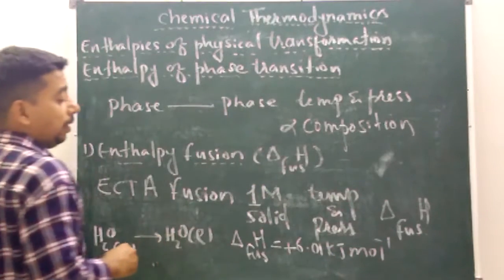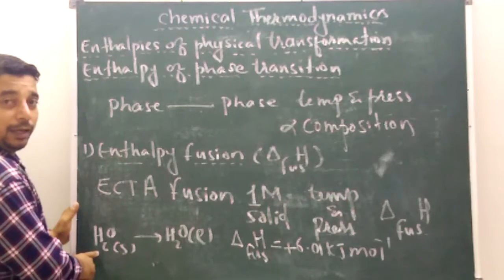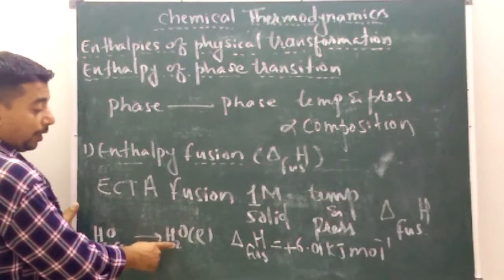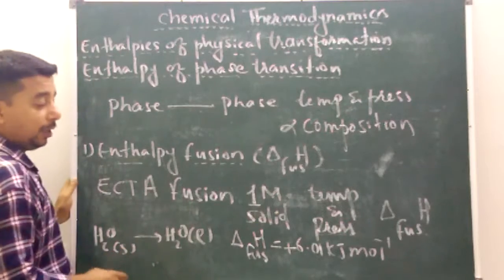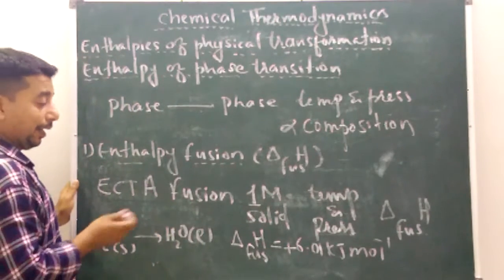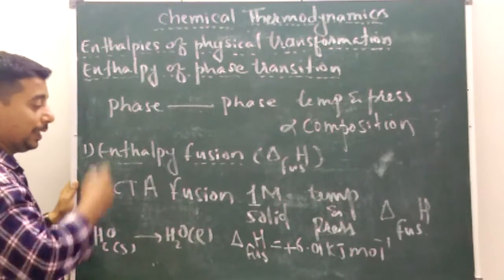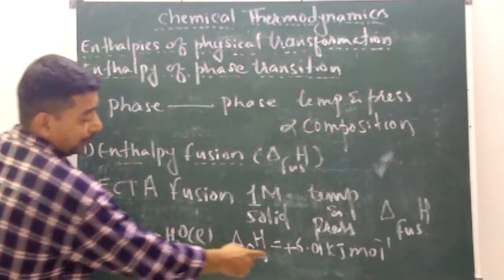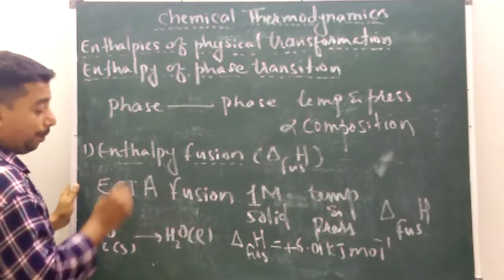So the enthalpy change when 1 mole of solid ice melts into liquid water is plus 6.01 kilojoule per mole. The plus sign means energy is being absorbed by the system.